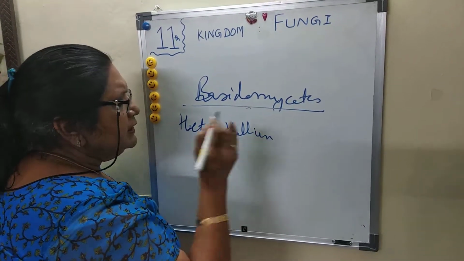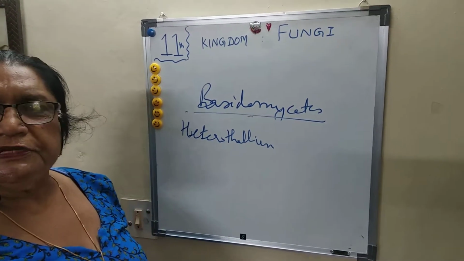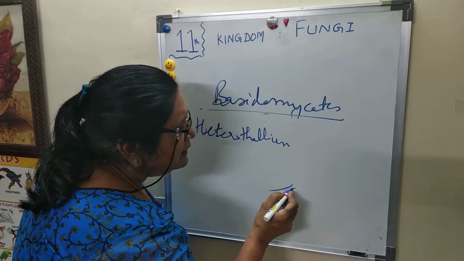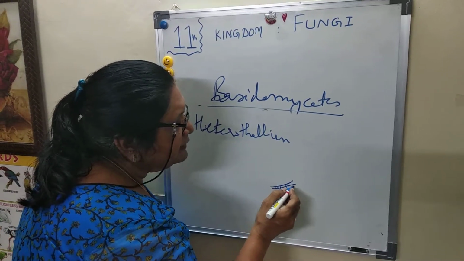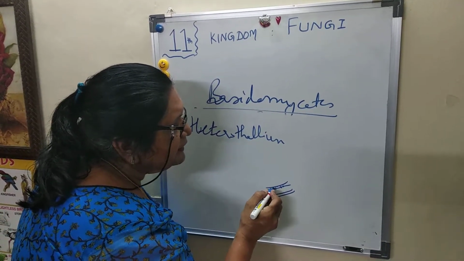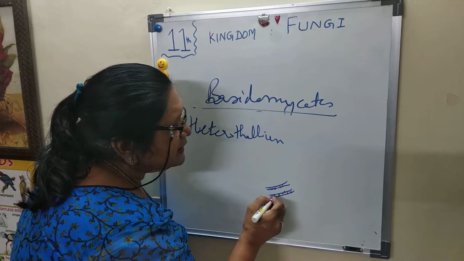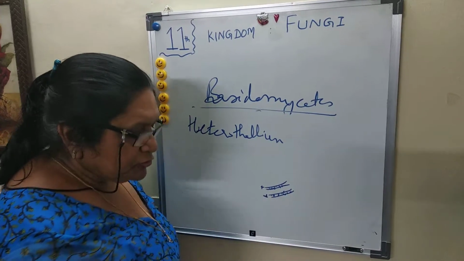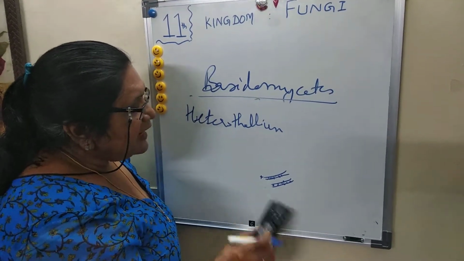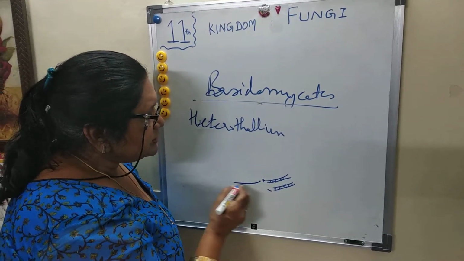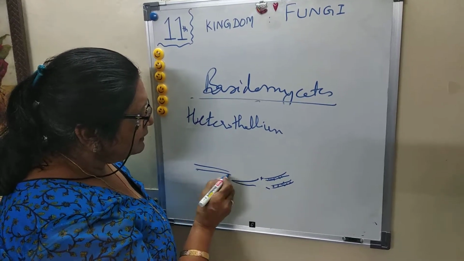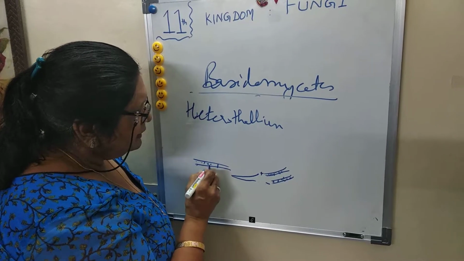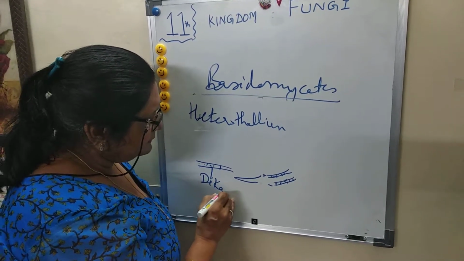What does it mean? Two different hyphae or different strains come together and multiply. Suppose this is one hyphae and this is the second hyphae, positive and negative, or two strains. These hyphae come closer to form the hyphae called dikaryon hyphae.